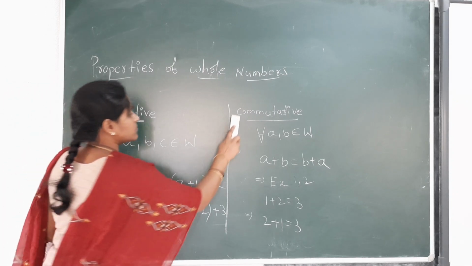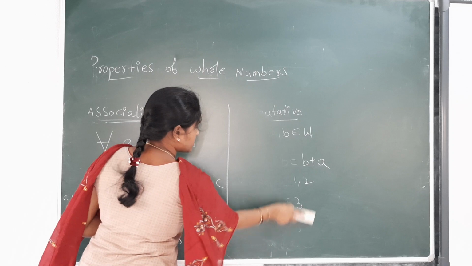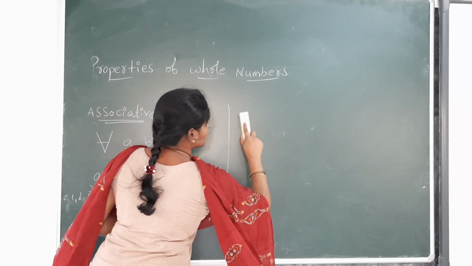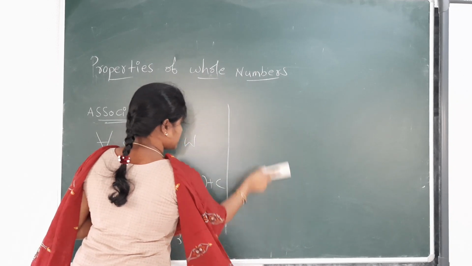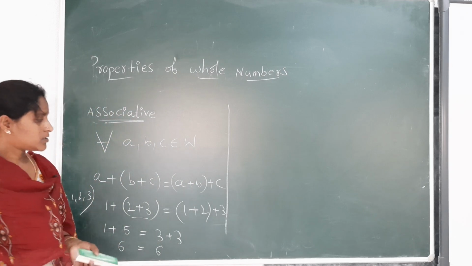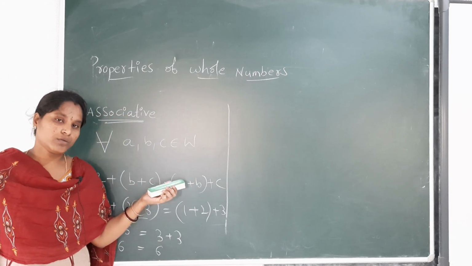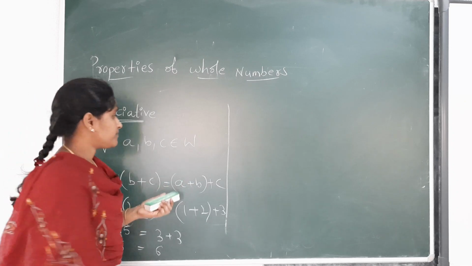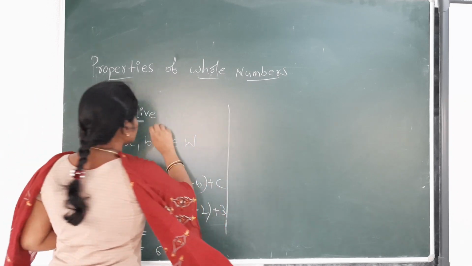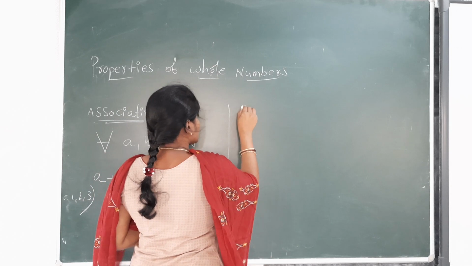Next, still now we have been doing addition. Now we are going to do multiplication.